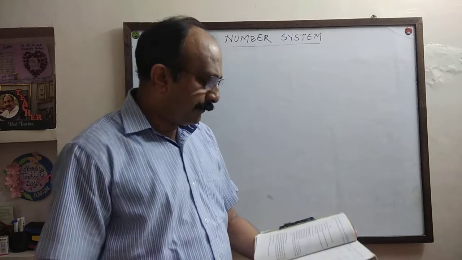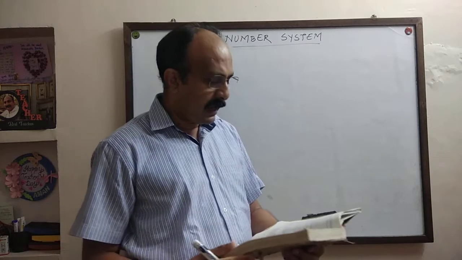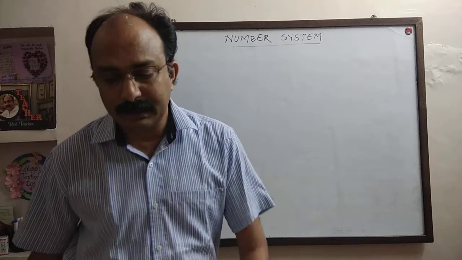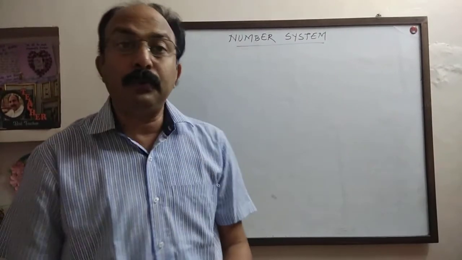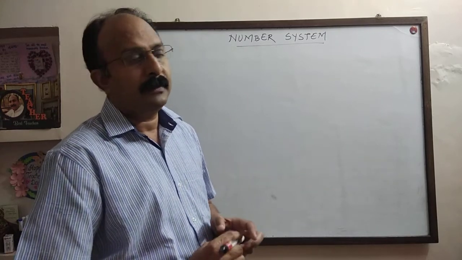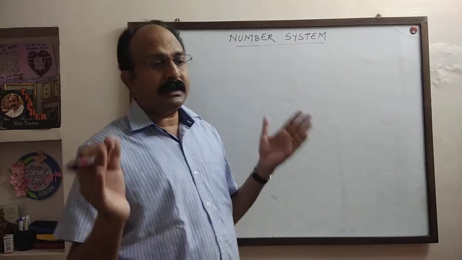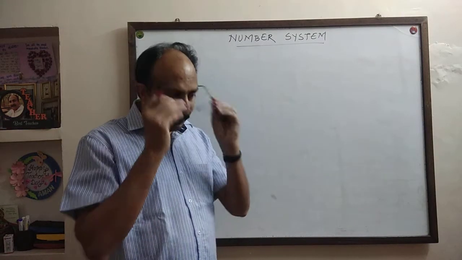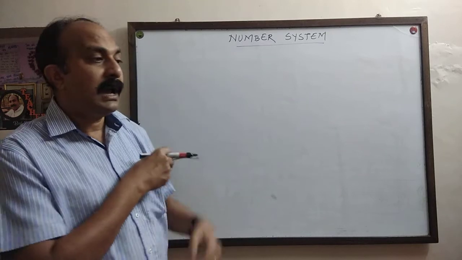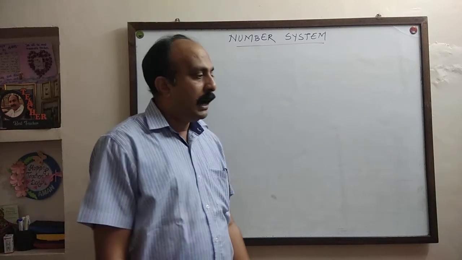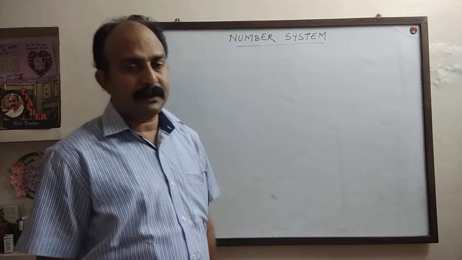Question number 3. Show how root 5 can be represented on the number line. All of you take your scale and pencil to do this question. We are going to represent under root 5 on number line. We know that under root 5 is an irrational number.